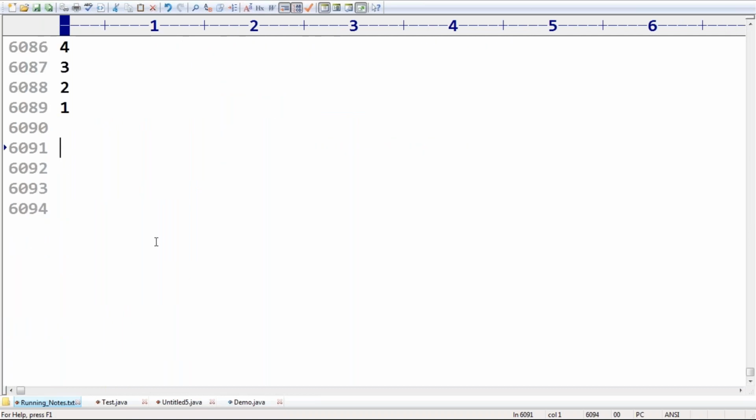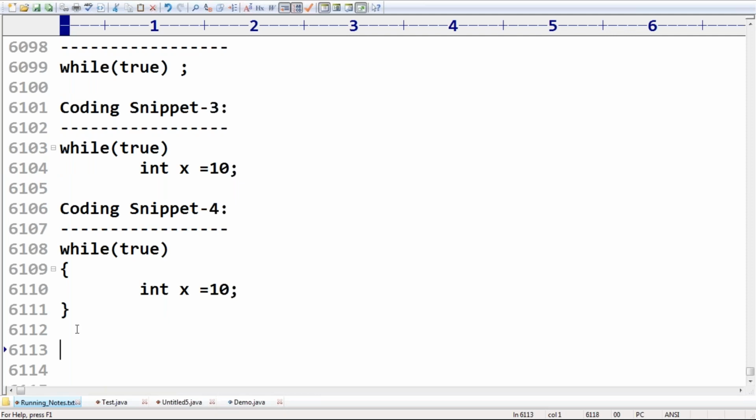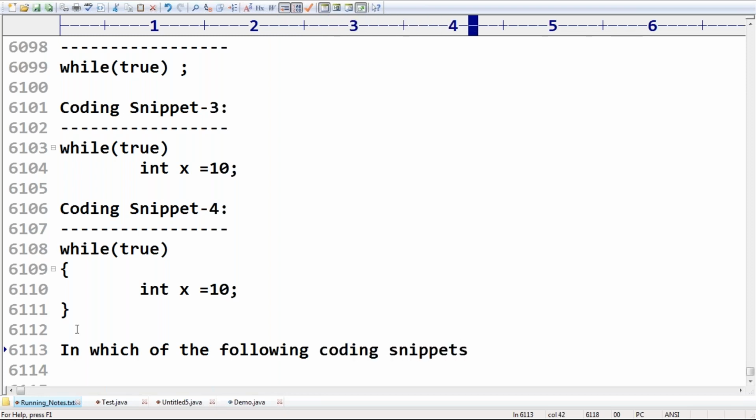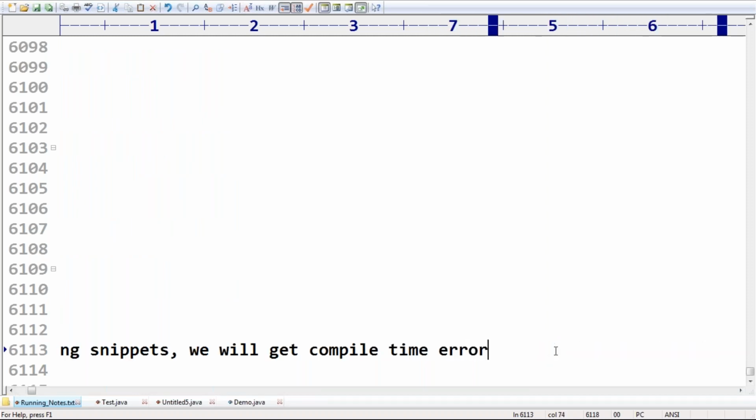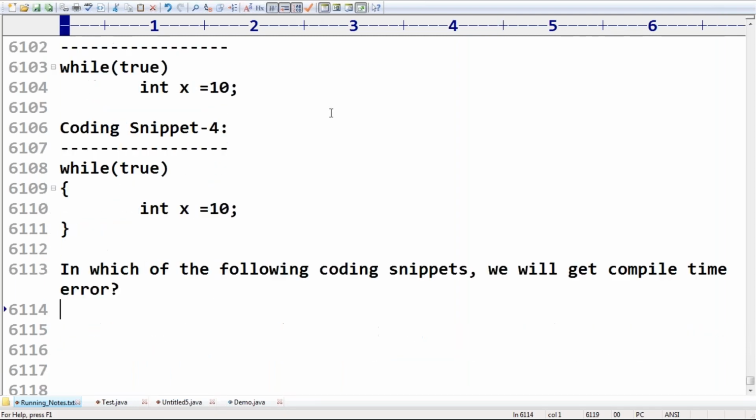In which of the above coding snippets, 1, 2, 3, 4, will we get a compile time error?